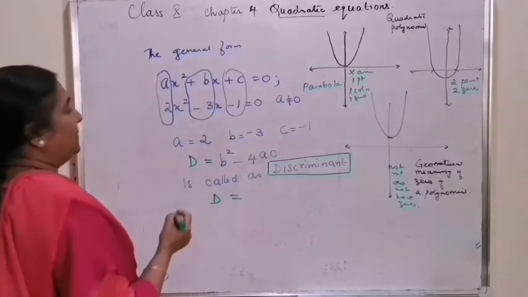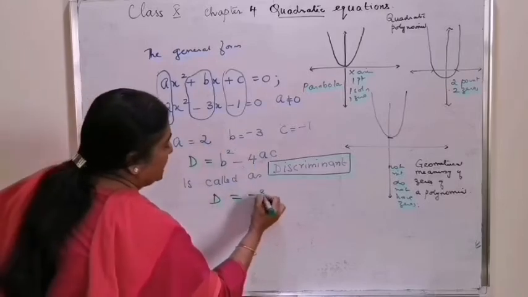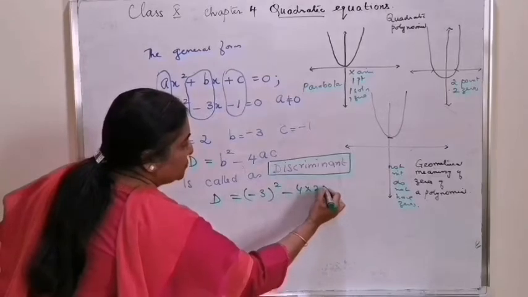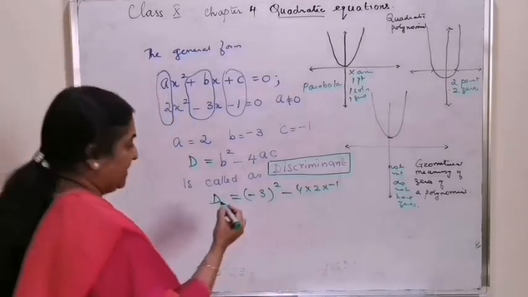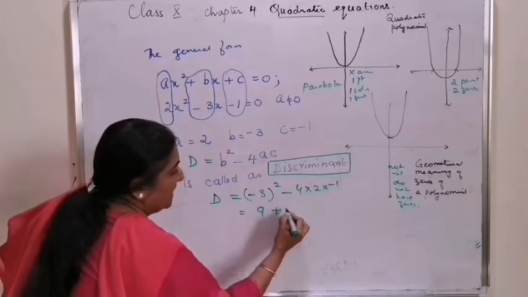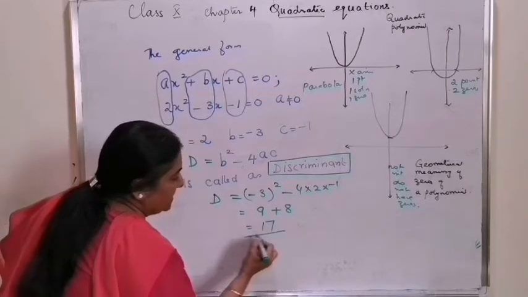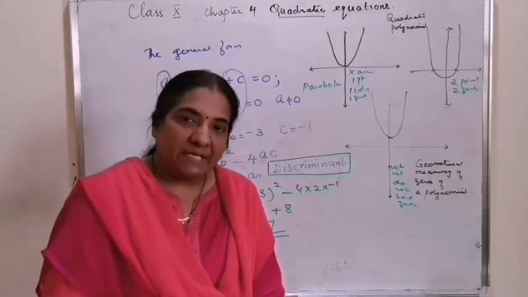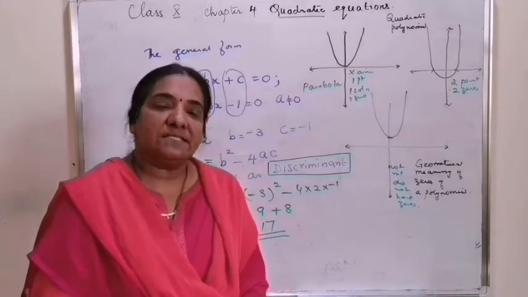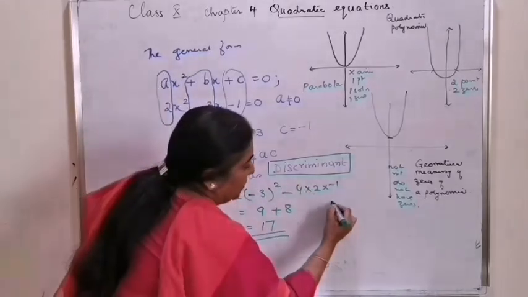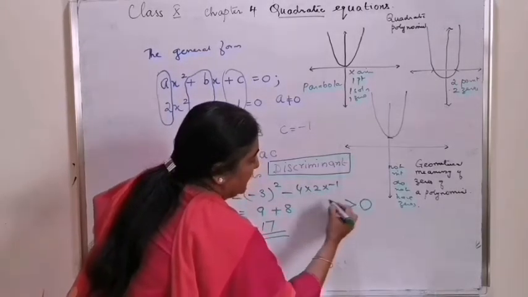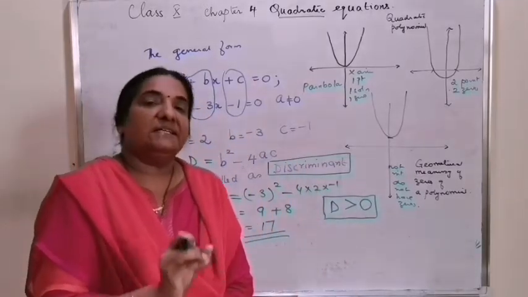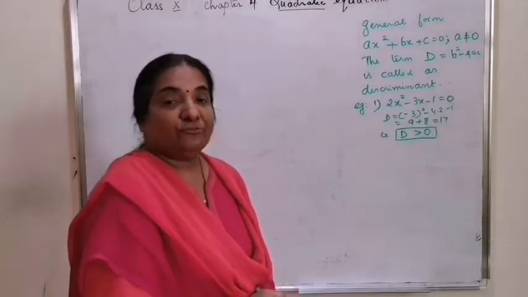D is equal to b square, that is minus 3 the whole square, minus 4 into 2 into minus 1, which gives 9 plus 8, which is equal to 17. That is, D is a number greater than 0. You got D as a number greater than 0, so this is the first case. Let's take an example of the second type.